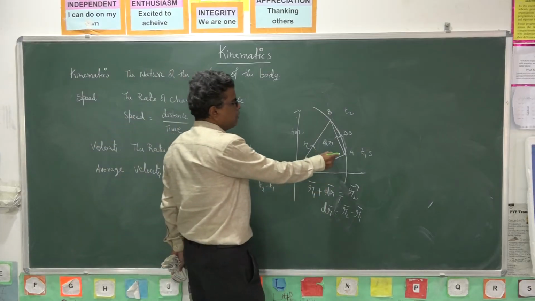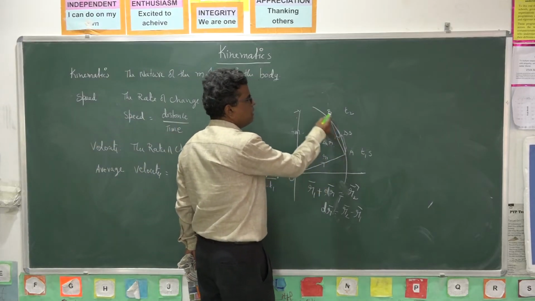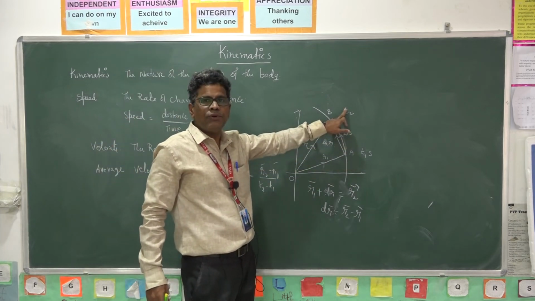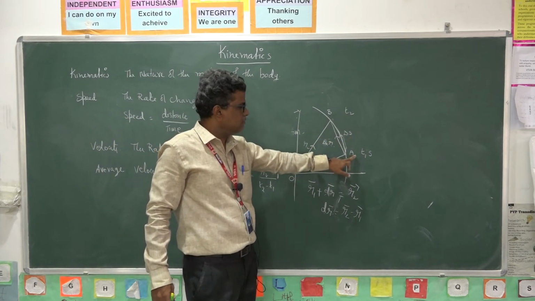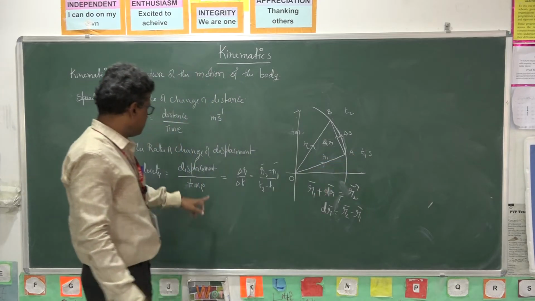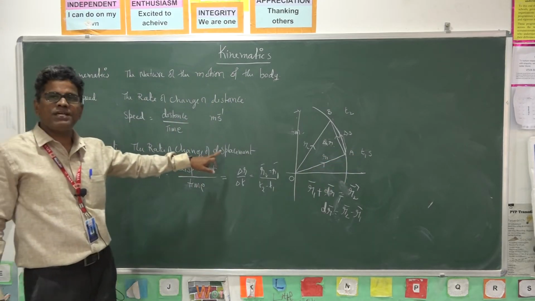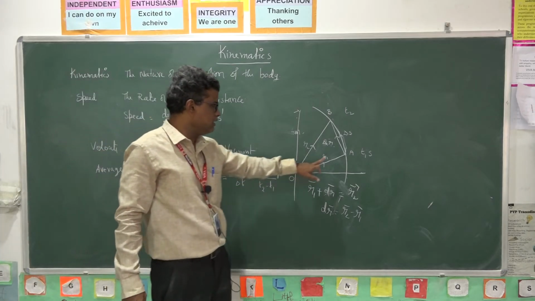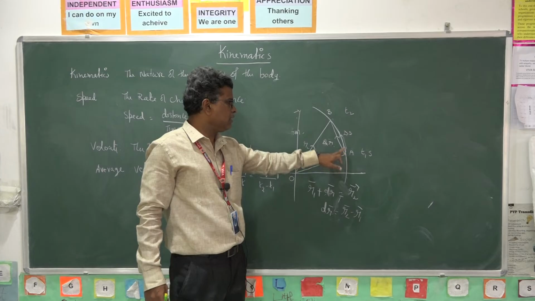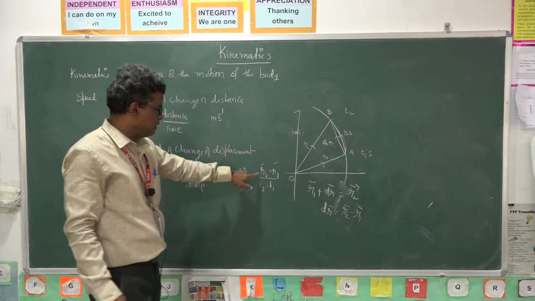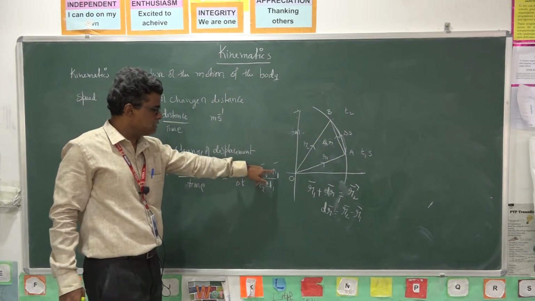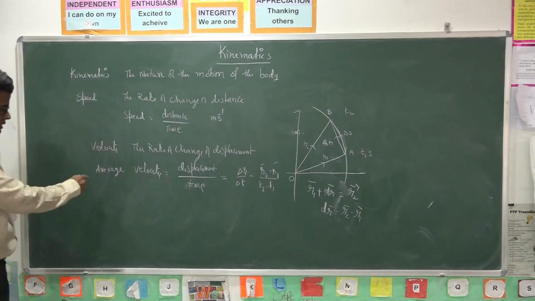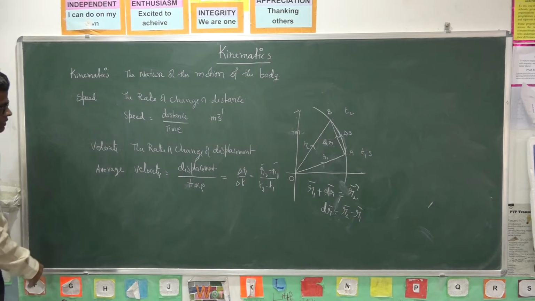So the body moves from A to B. During this interval T1 to T2, we need average velocity. That velocity is the rate of change of displacement. The body displaces from position vector R1 to R2, so that displacement is R2 minus R1 bar in a time interval T2 minus T1. So you will get the average velocity.